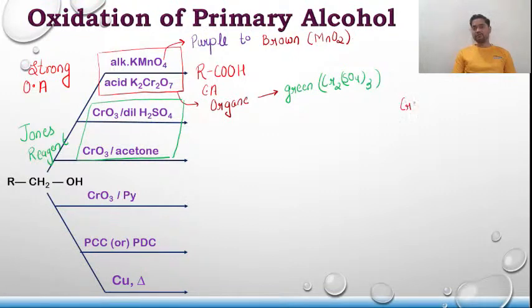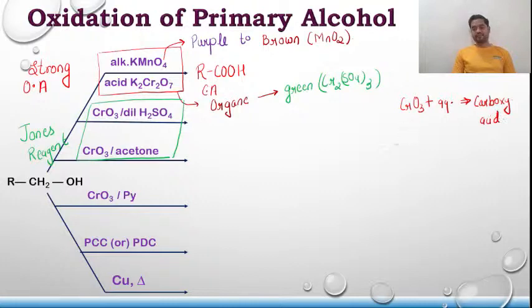Whenever chromium oxide is treated with an aqueous solution, or anything aqueous is there, it gives you what? Carboxylic acid.